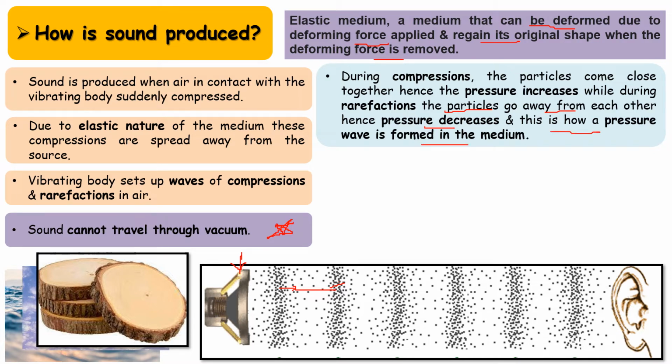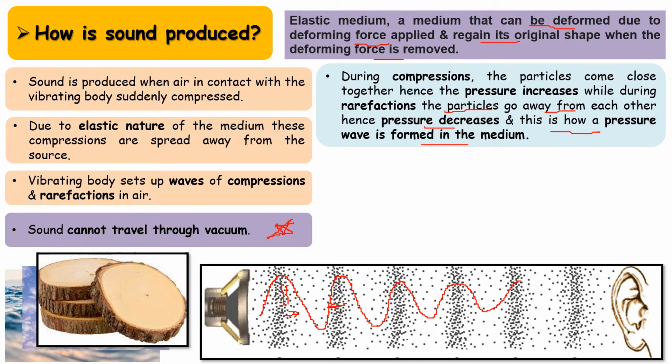So wherever there is compression, the air molecules come closer together, because of which the pressure increases in this region. And wherever there is rarefaction, the particles are away from each other and here the pressure decreases. So a pressure wave is formed. Basically, sound is a pressure wave, or we say pressure disturbances. So here maximum pressure, here minimum pressure, maximum pressure, minimum pressure. Like this the wave continues.